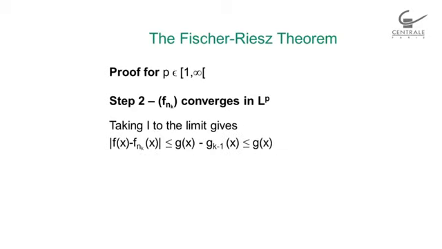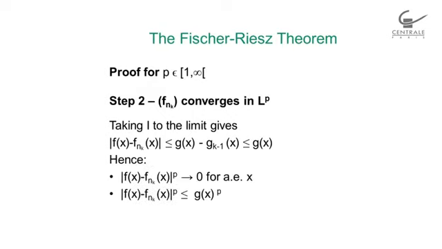And what I will have by taking l to the limit is that f of x minus f_{n_k} of x is smaller than g of x minus g_{k-1} of x, which happens to be smaller than g of x. So if we recap this, we have f of x minus f_{n_k} of x raised to power p that goes to 0 almost everywhere.